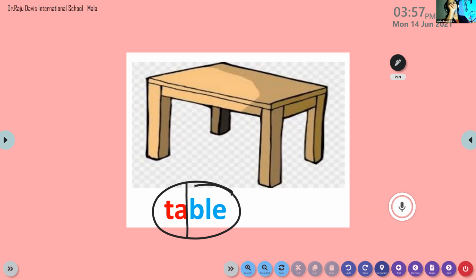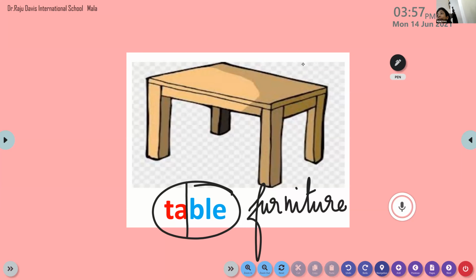Doctor, furniture. So how many syllables are there in that word? This is a new word. Furniture. Come on, tell me, children. How many syllables are there in that word? 3. How do you know it? Nature. So there are 3 syllables in this word. Can you find in each syllable there is at least one vowel? At least means there should be at least one vowel in it. Here, U is a vowel. Yes, U and E are vowels.